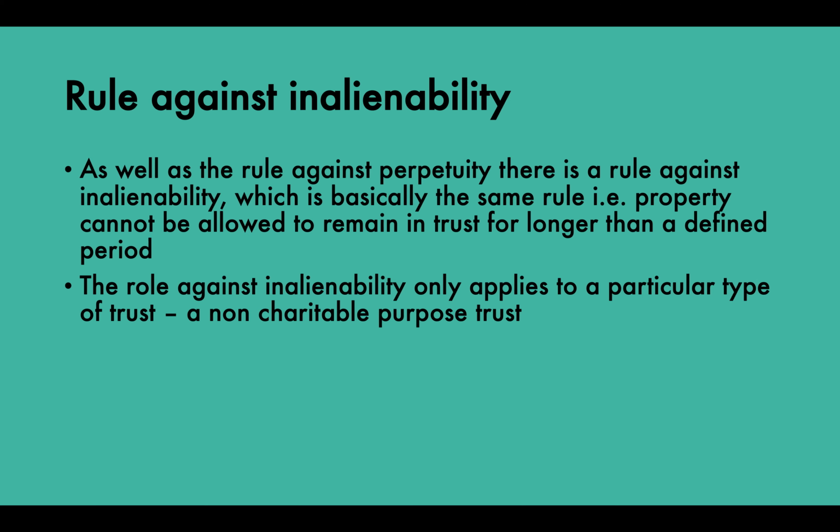The rule against inalienability, which is confirmed in the Perpetuities and Accumulations Act 2009, means that trust property must vest within 21 years. So cats and other pets may live longer than 21 years. If you leave £10,000 on trust to provide for your cats, you have to put in a provision that the trust will end within 21 years, because there is no wait and see rule. It would be automatically invalid: the mere possibility of it lasting more than 21 years is sufficient to invalidate a non-charitable purpose trust. This is not a widely known rule, but you never know, it may come up in an exam or some situation. So it's good to bear in mind.